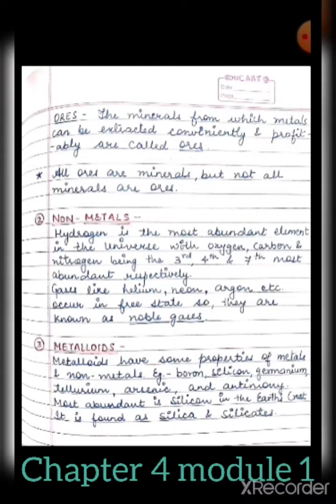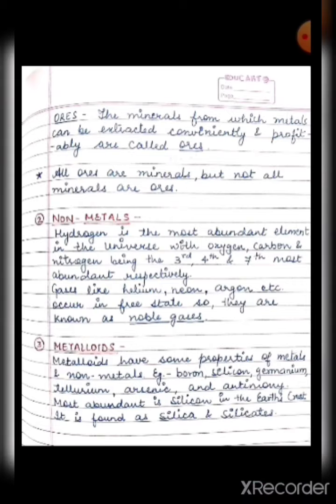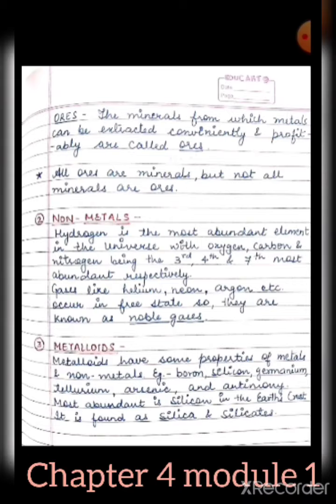The star gives heat and light of its own because there is one chemical reaction taking place, that is the nuclear fusion reaction in the stars. Stars have hydrogen atoms which combine to form helium, and as a result of this fusion reaction a large amount of heat and light is liberated. So we also get the heat and light of the sun. So the universe has the most abundant element hydrogen. Then on the third, fourth and seventh positions are oxygen, carbon and nitrogen, which are non-metals.